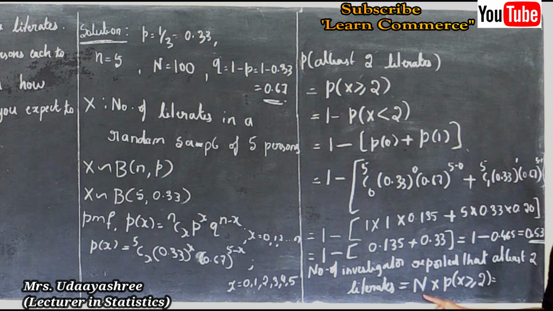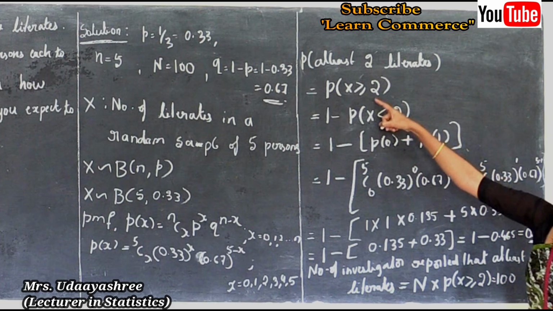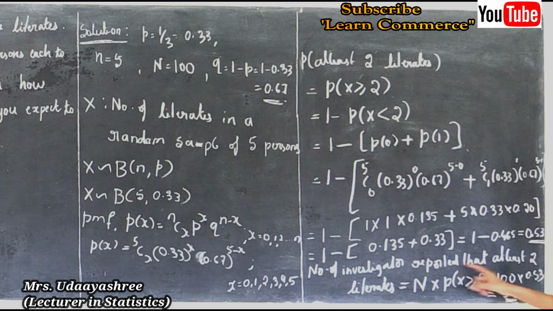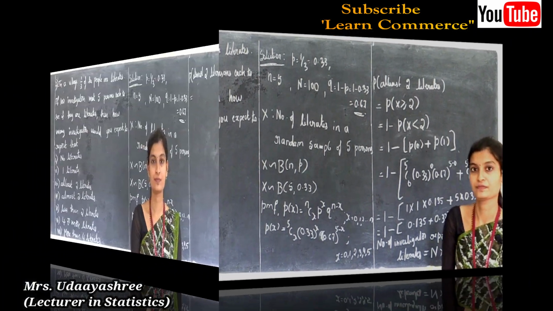Here n is 100, P of x greater than or equal to 2 is 0.53. So this is equal to 100 into 0.53, which is 53. So the number of investigators who reported at least 2 literates is 53.